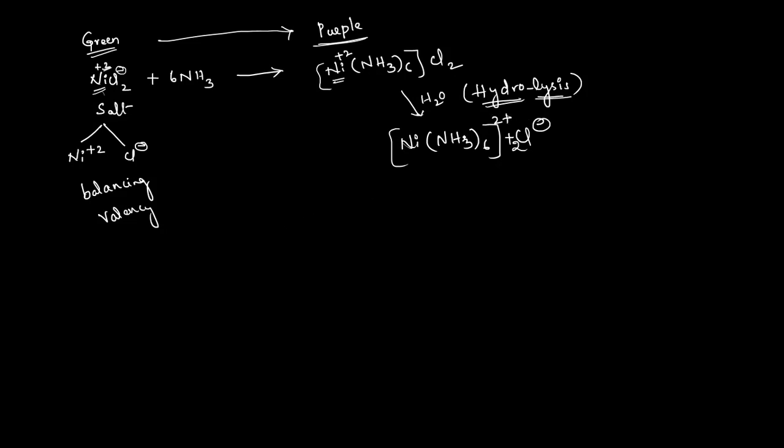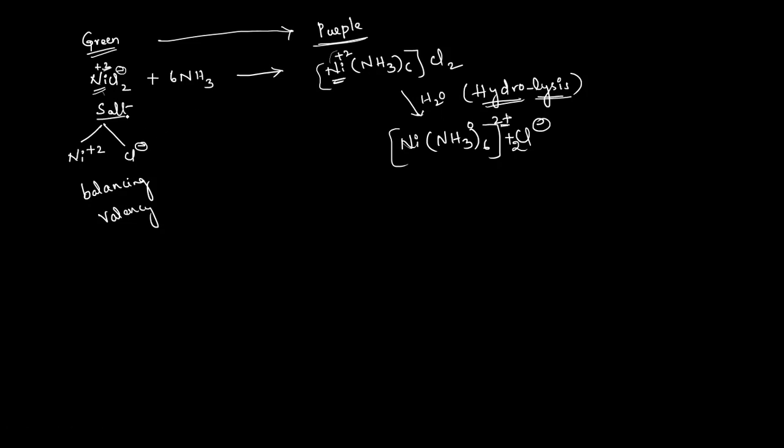So 2 plus charge. Here ammonias are neutral molecules, so they don't carry any charges. So zero oxidation state. And this plus 2 is because of the nickel here. That is the reason I have written the plus 2 oxidation charge here. See what are the differences here and here.